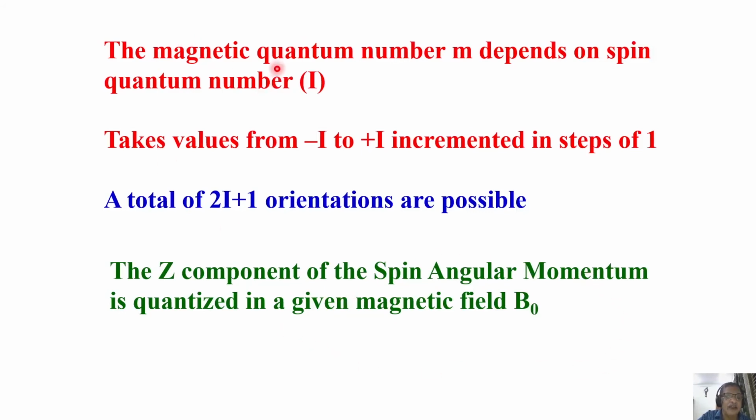So that's what I said. The Z component is quantized. It is not continuous. It is discrete, in quanta, and the number of orientations is given by MI, which goes from minus I to plus I in steps of 1.